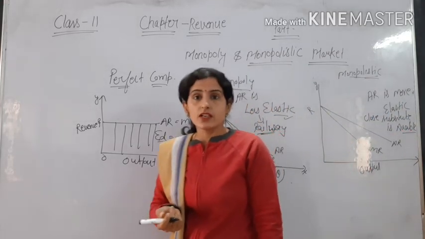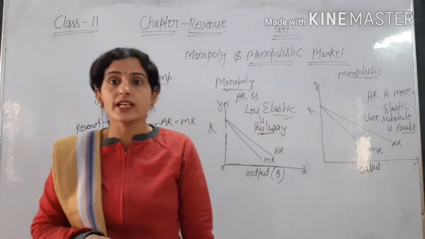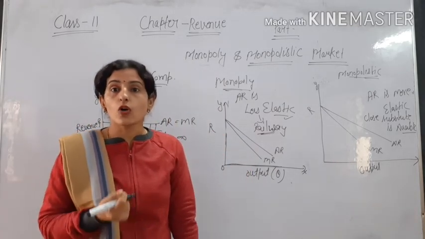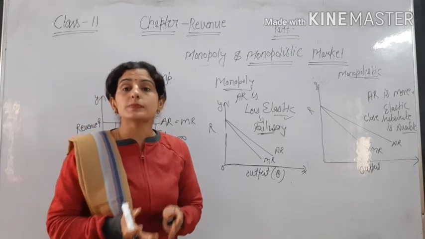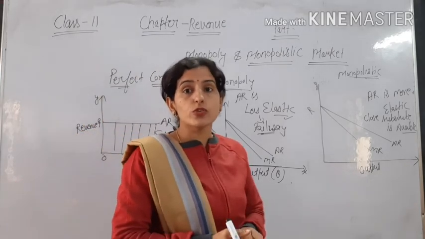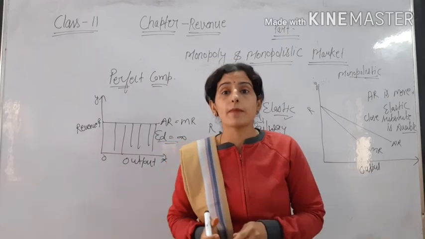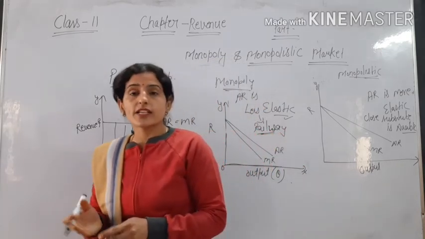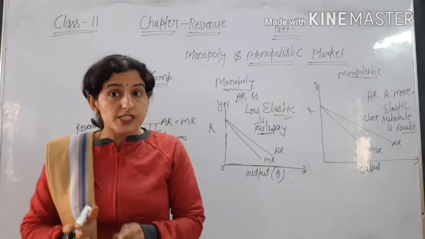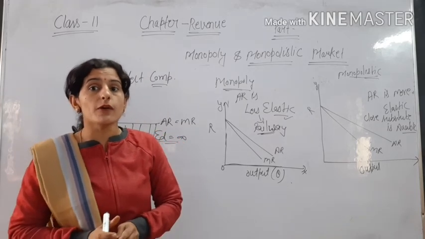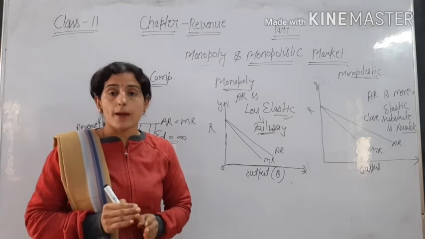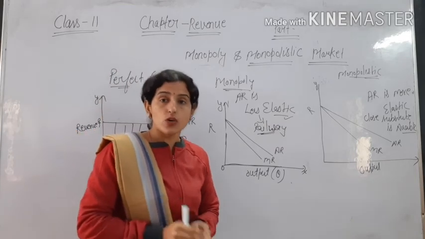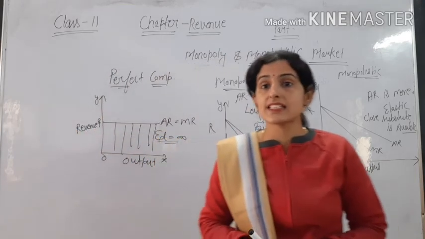Examples are Mirinda and Pepsi, Coke and Pepsi, tea and coffee, Colgate and Dabur. The bathing soaps that we use are different: Lux, Nirma, Santoor. There are many types, so we have substitutes available. So AR, average revenue, is flexible, means more elastic. But when close substitutes are not available, then AR is less elastic.